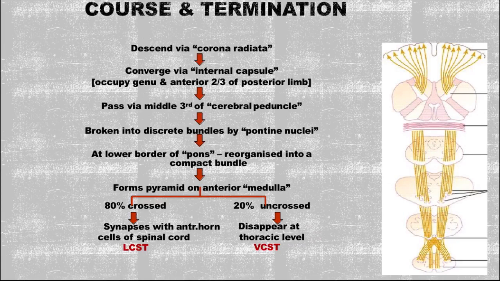So, these 20% uncrossed ventral corticospinal tract fibers will end up over there. If they end at the upper trunk only or at the neck level, then via those neurons which are spread throughout the spinal cord, it will affect the entire axial system. Okay.